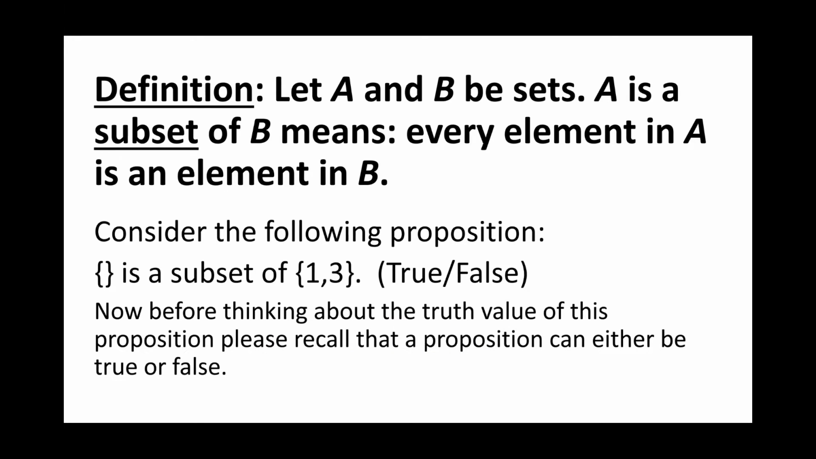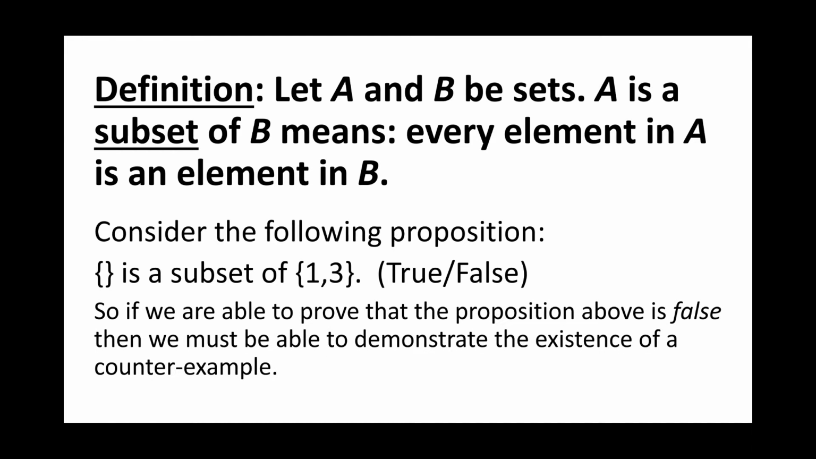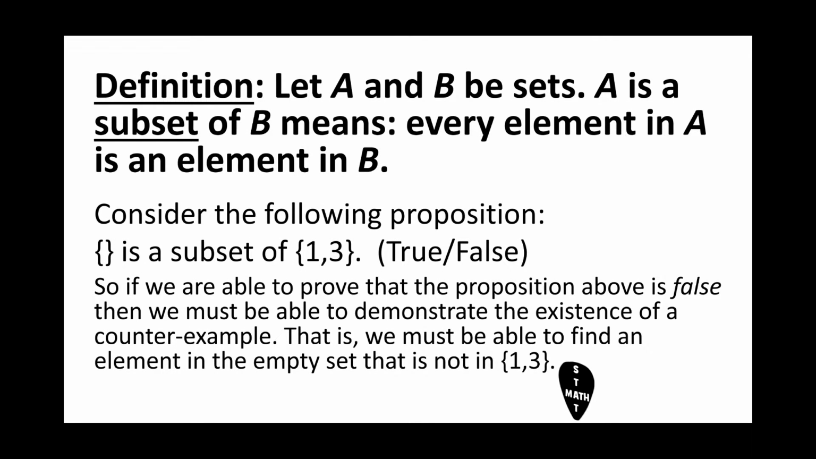Now, before thinking about the truth value of this proposition, please recall that a proposition can either be true or false, not both and not neither. So if we are able to prove that the proposition above is false, then we must be able to demonstrate the existence of a counterexample. That is, we must be able to find an element in the empty set that is not in the set containing the elements 1 and 3.